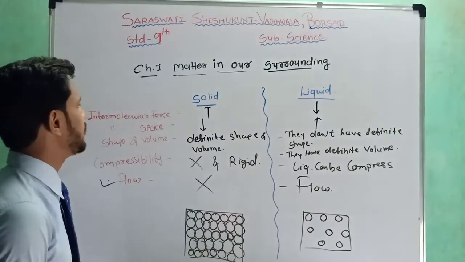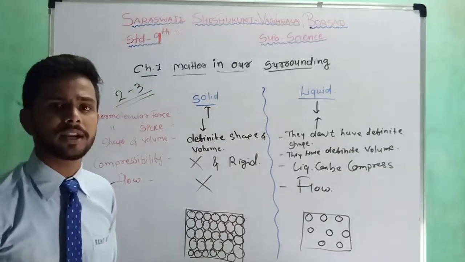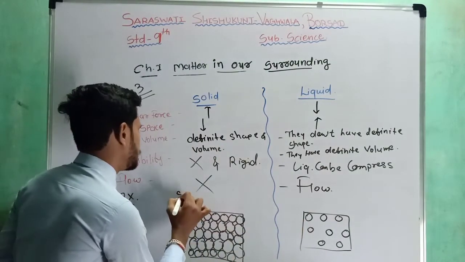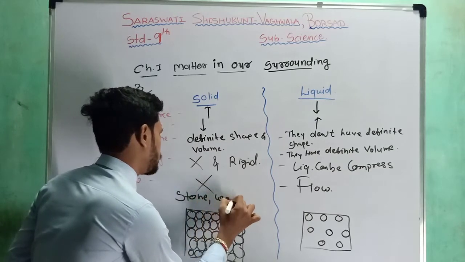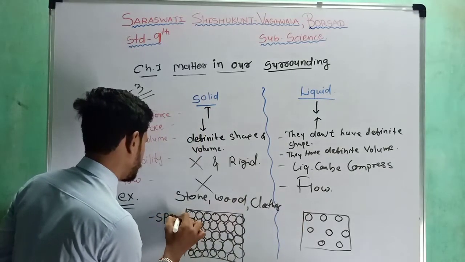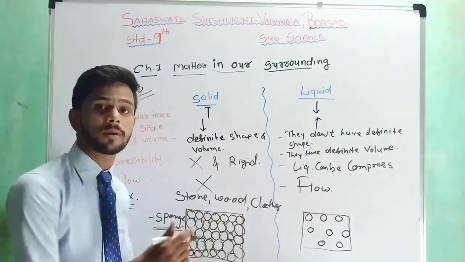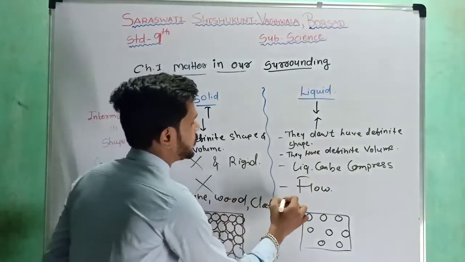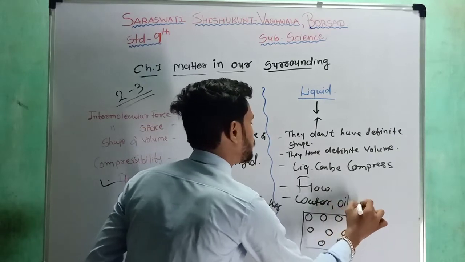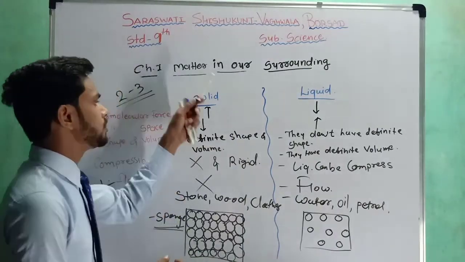The difference between solid and liquid can be asked in your exam for 2 or 3 marks, so note down all these points in your notebooks. If you are going to give some examples of solids: stone, wood, clothes, sponge. You all know why the sponge or the rubber band is known as a solid substance. Examples of liquids: water, oil, petrol, kerosene, etc. Note down all these points, students.